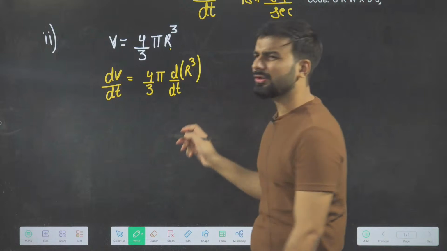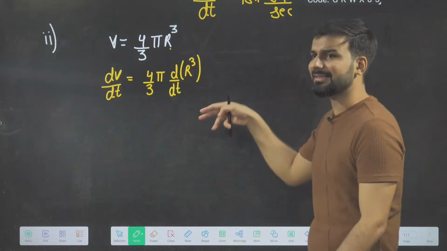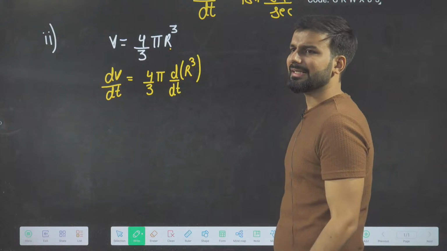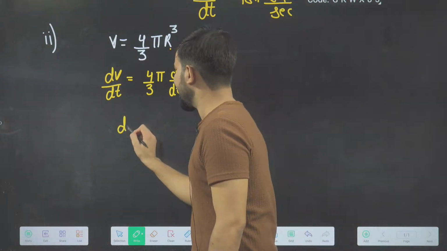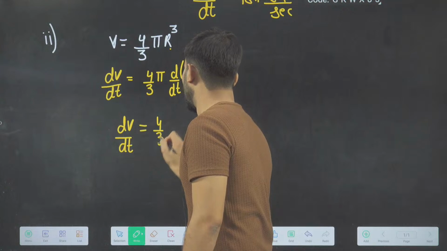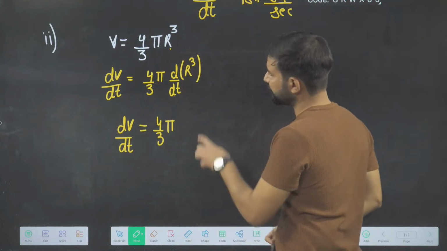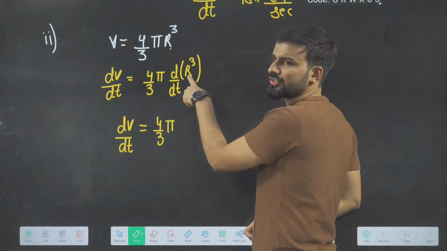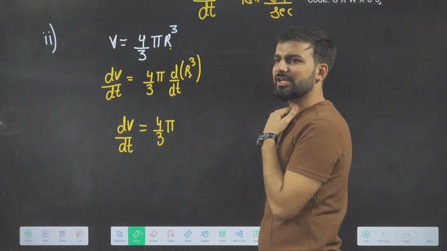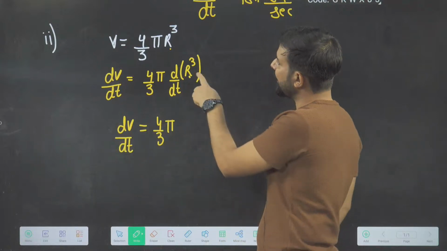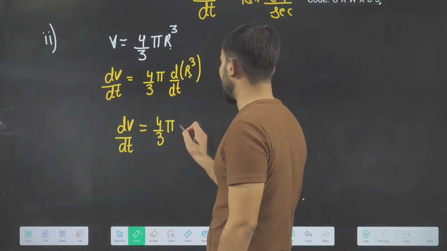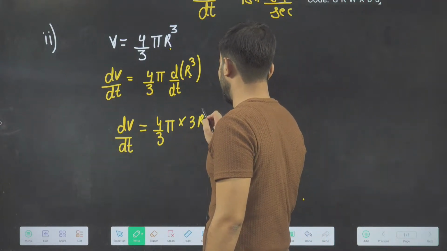Now here I will not waste my time writing out the chain rule. The simple trick is very simple. Yesterday, as I have taught, forget about the variable. We know the differentiation of r cube. What is the differentiation of r cube? Simple, sir. 3r square.